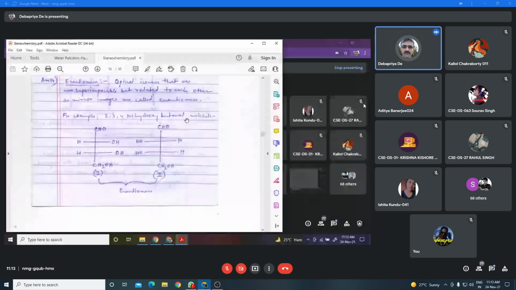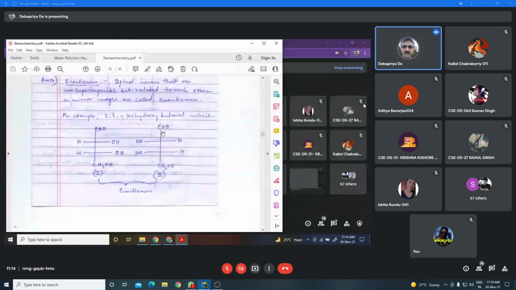Butanal means aldehyde. The structure is CHO, CHOH, CHOH, CH2OH. This is the structure of 2,3,4-trihydroxybutanal. Now you draw a mirror and write the mirror image of this structure.